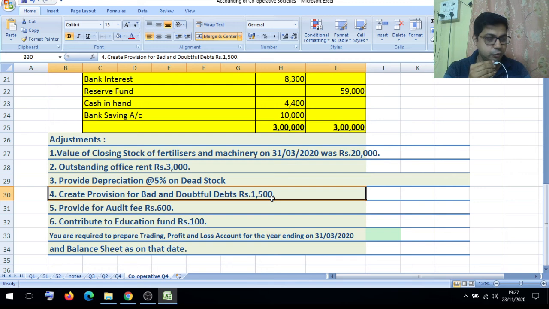Now what you have to do is prepare the trading account, profit and loss account, profit and loss appropriation account, and balance sheet. You have to prepare all these accounts. You will get the gross profit, and the amount will be 46,800. Then you will transfer this gross profit to the profit and loss account. You will get the net profit 28,540. Then from this, you have to find out the reserve fund at 25%. Then your balance sheet total is 1,68,650. I hope you understood.